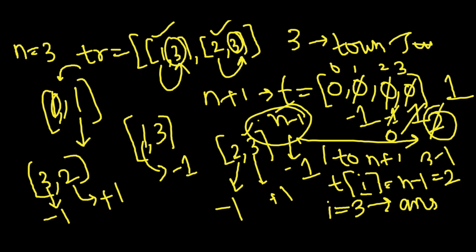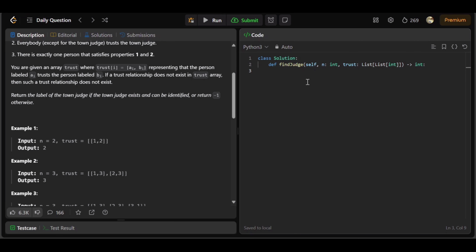Let's move to the code part. First, we are initializing a trust count array. Let's say t equals zeros initialization till n plus 1 length. And we are counting the trust of an index. So let's say for i in trust array, first we are decrementing the count for the zeroth index. So let's say t of i of 0, we are decrementing it by 1 and incrementing the trust of i of 1 by 1.